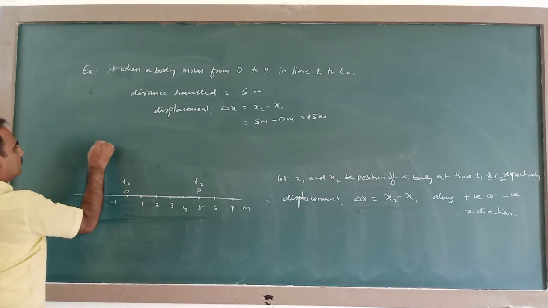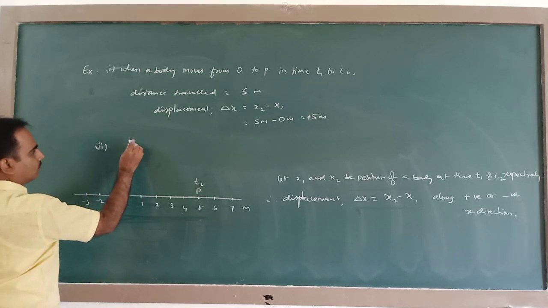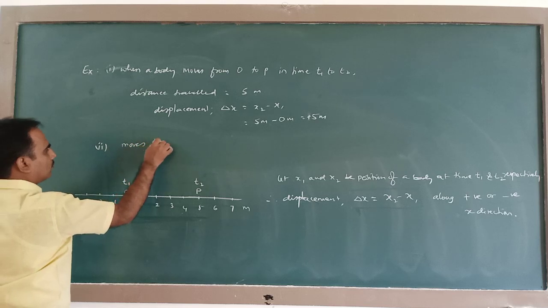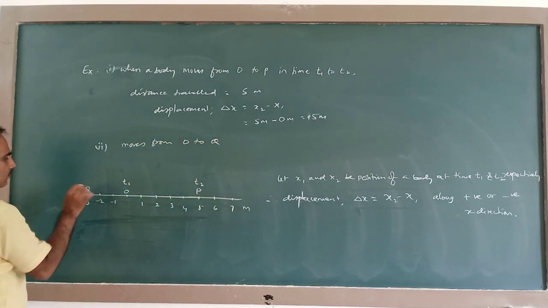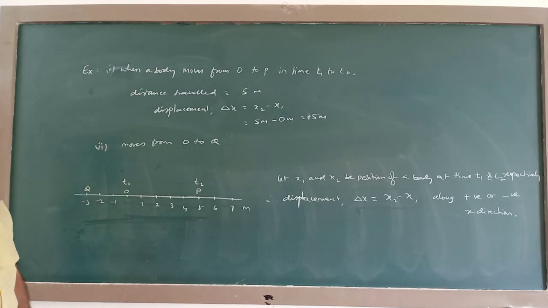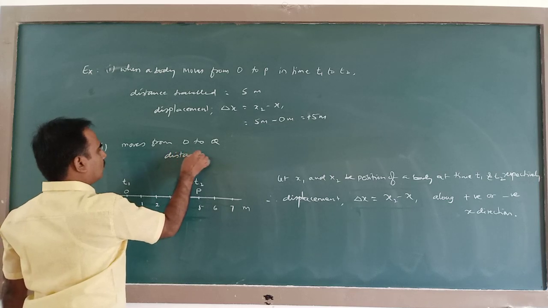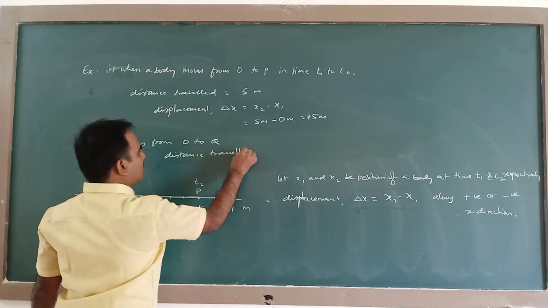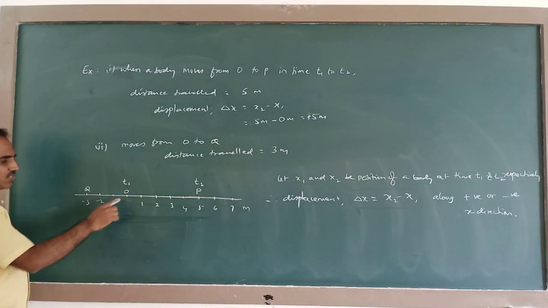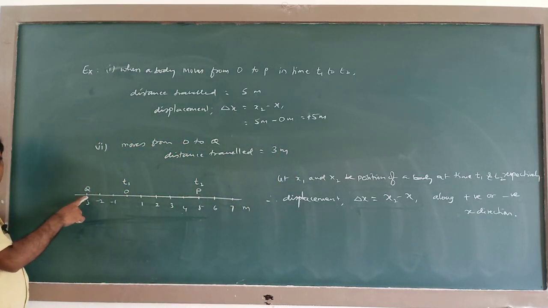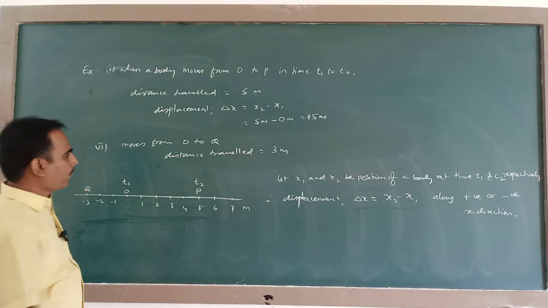Second case, body moves from O to Q, say here. Distance traveled is equal to 3 meter, because this is the length of the path traveled. In which direction we do not bother, because it is a scalar quantity.